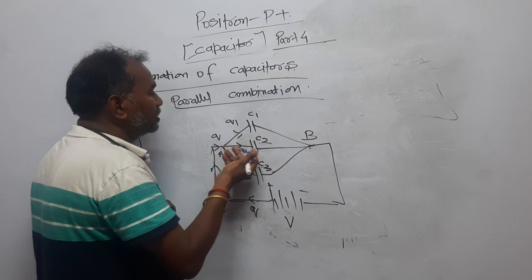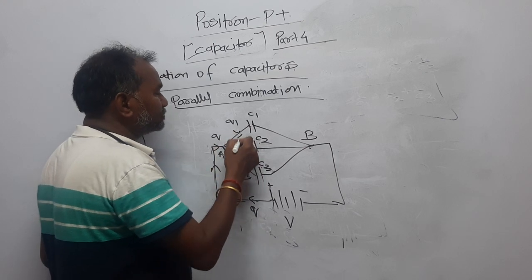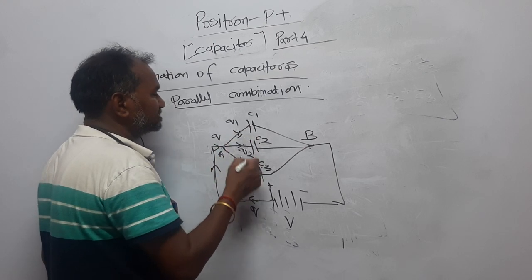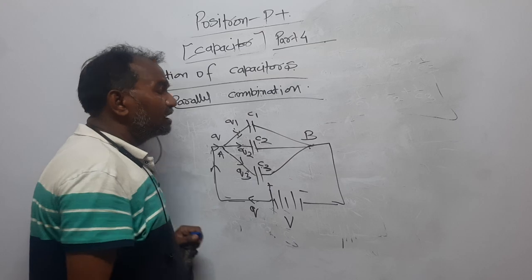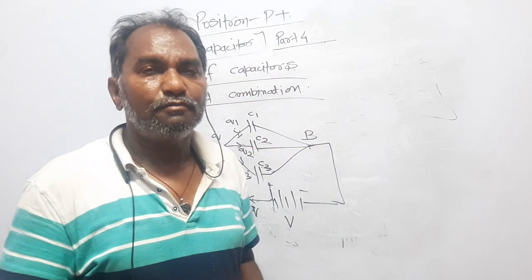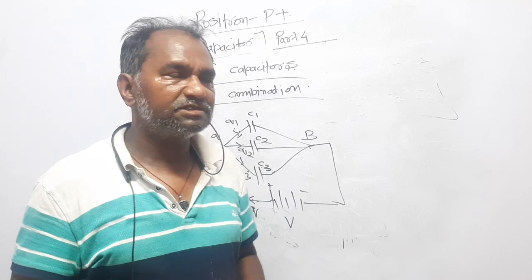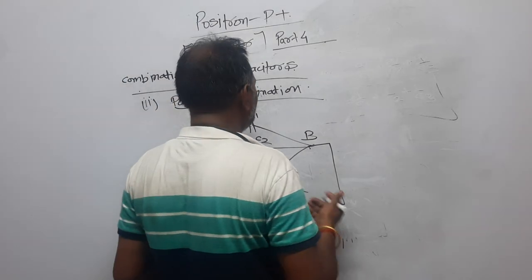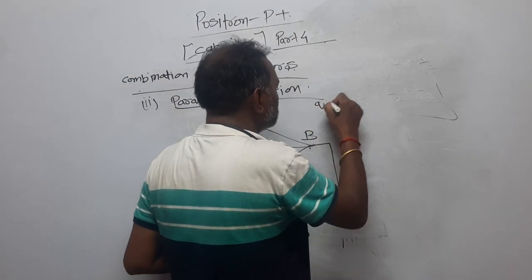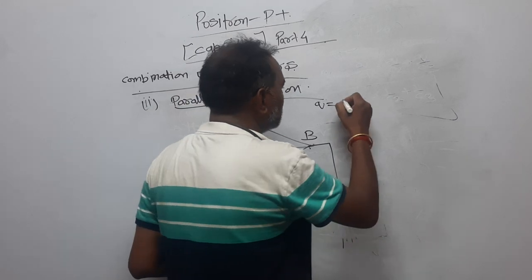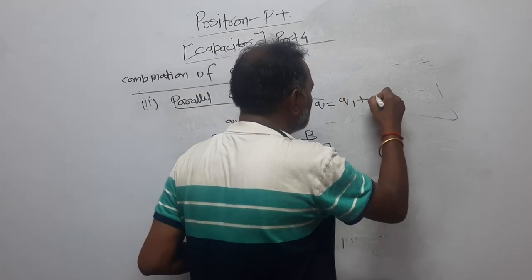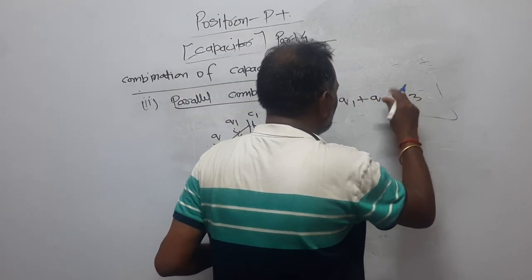It will come. So now it is clear that this charge will be divided in the three capacitors, Q1, Q2, Q3. In this way, you can say that the charge is divided, whereas potential difference remains the same. Now, from the figure, you can say Q given by the battery is divided into three capacitors, Q1 plus Q2 plus Q3.